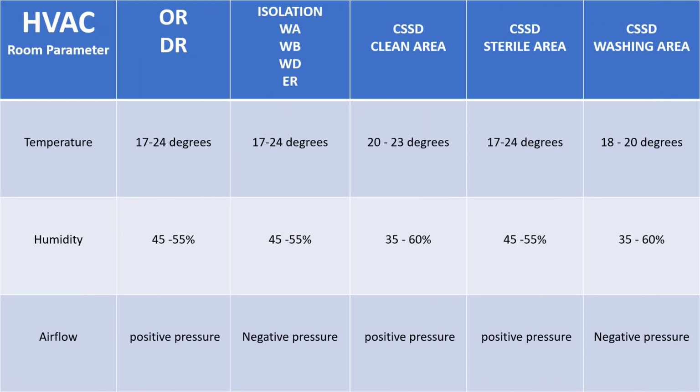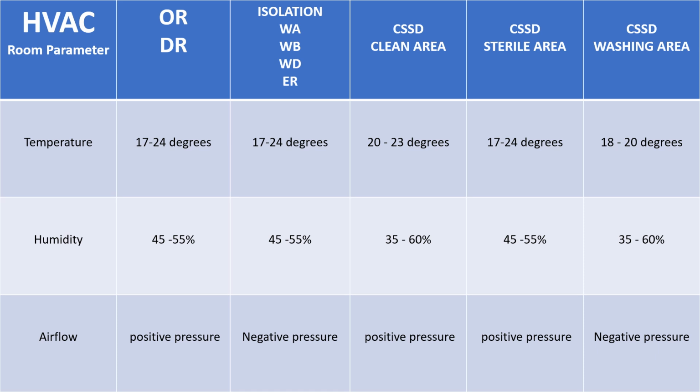Okay, so another piece of information that I got from the air balancing and parameters inspection in our institution, I have here some parameters. They're actually the ranges from the different areas. So for example, in the OR and DR, the temperature is around 17 to 24 degrees. As for the humidity, it's about 45 to 55 percent relative humidity. In the isolation rooms of Ward A, Ward B, Ward D, and in the ER, temperature is about 17 to 24 degrees centigrade. Humidity is about 45 to 55% relative humidity.